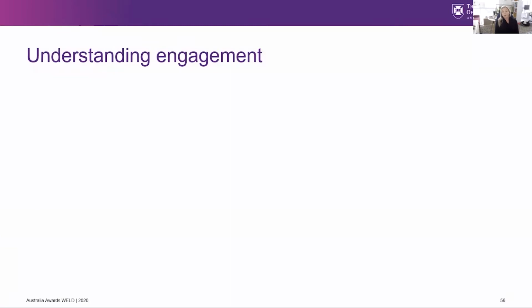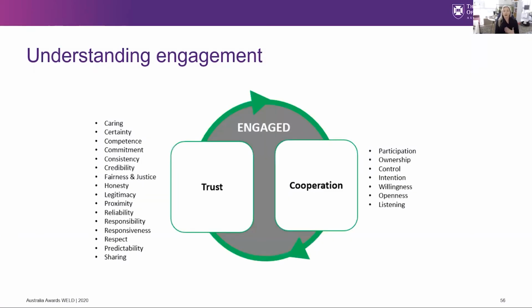Planning and working with your people using tools to demonstrate trust and cooperation at all stages is one of the most effective ways to support people through the change process. The engagement loop depicts the factors which create engagement.